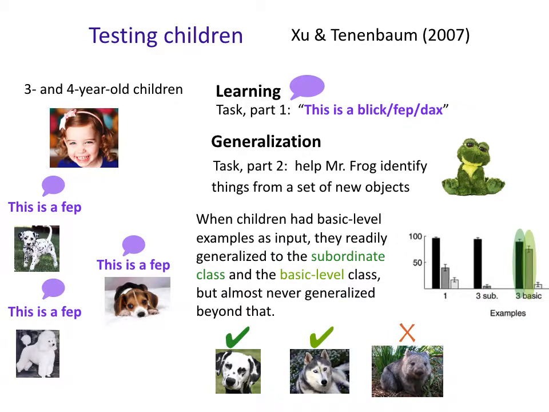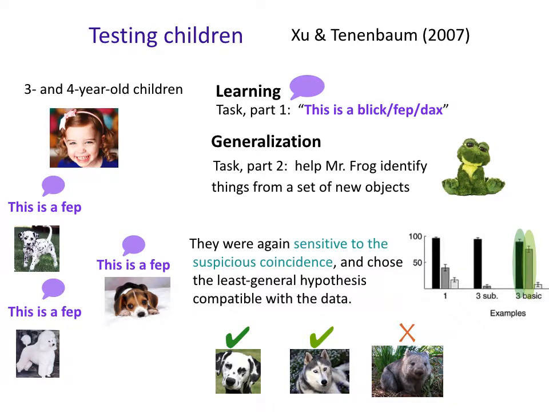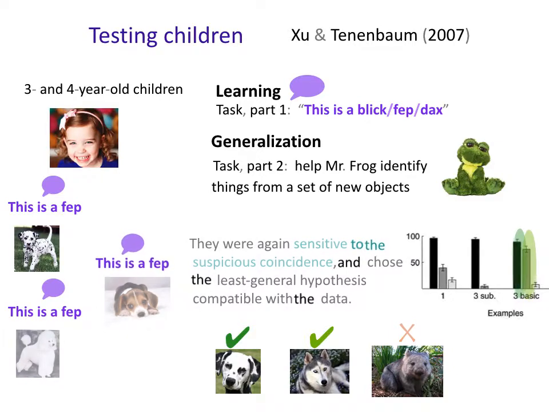So now what happens if you get basic level examples, so you get 3 different dogs labeled as feps? Well, then they're happy to call all the other Dalmatians feps, so that's our black bar. They're also happy to call other dogs feps, that's our basic level lighter gray bar. But they're not really willing to go beyond that and say all other animals are feps. And so this is sensitive to that suspicious coincidence. You're choosing the least general hypothesis that's compatible with these data.